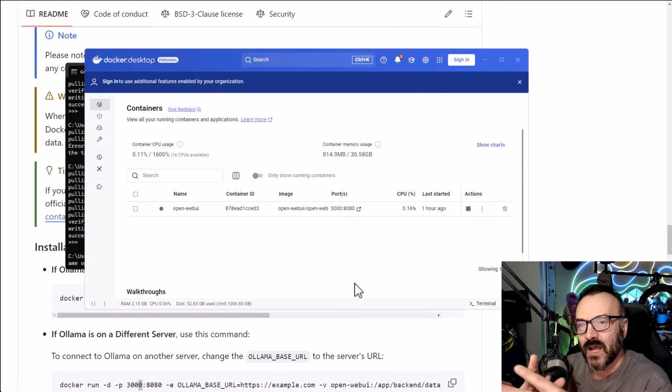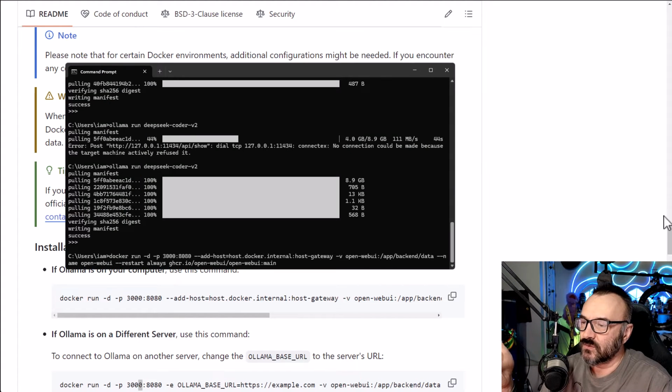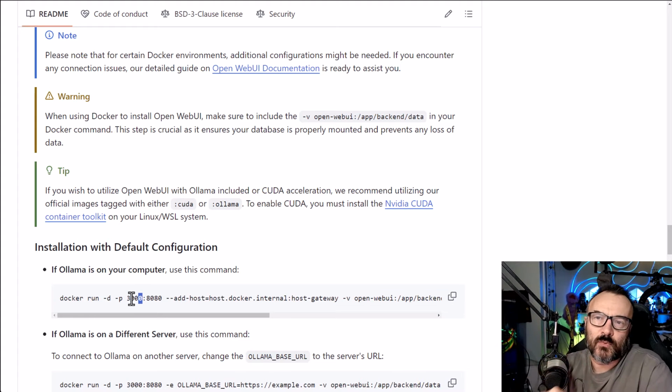Possibly, if you're running other AI things, you may have some problems, mostly because your port is in use. This is the reason I'm saying this, because a few people posted comments saying, hey, I have this error happening. Most of the time, if you look at this command line that we're running right here, see -p, and it has 3080. It's a port. One is the server port, and one will be our UI web port. So you just want to change maybe 0 to 1 if you have this problem. Just use different ports. Play with those numbers a little bit, just so you don't step on the same port.